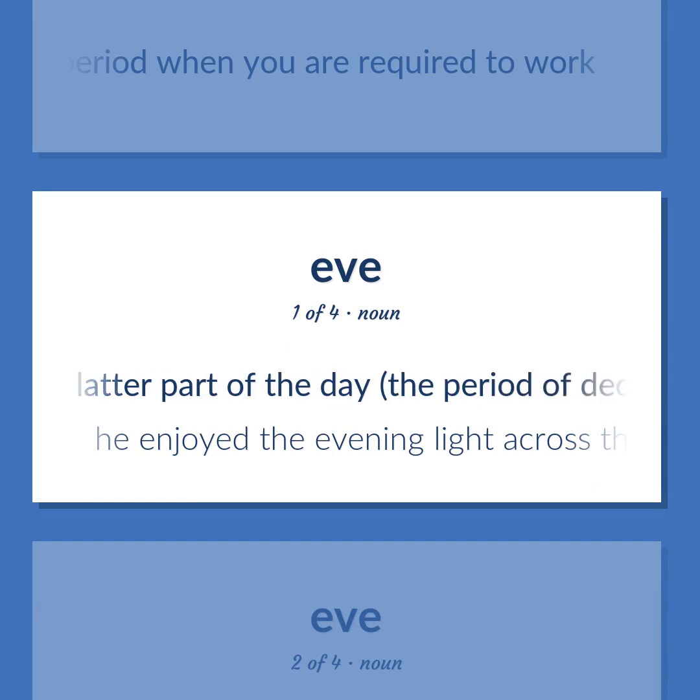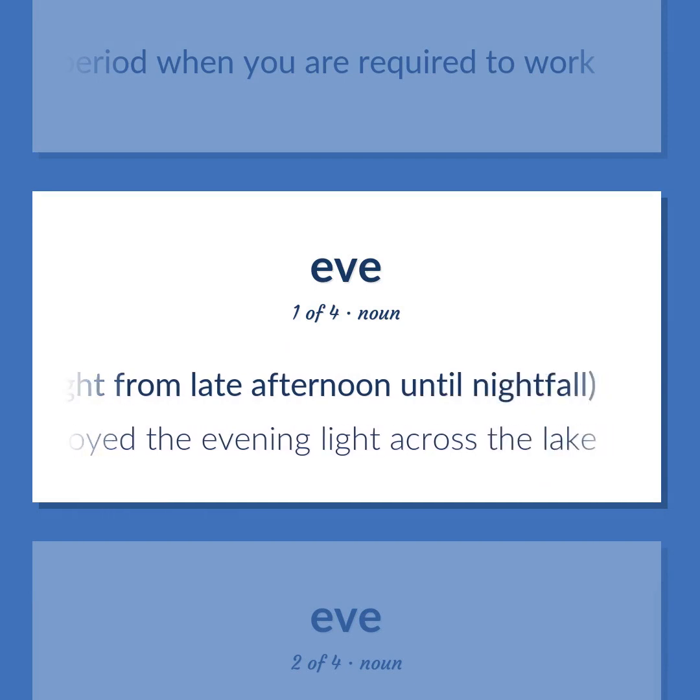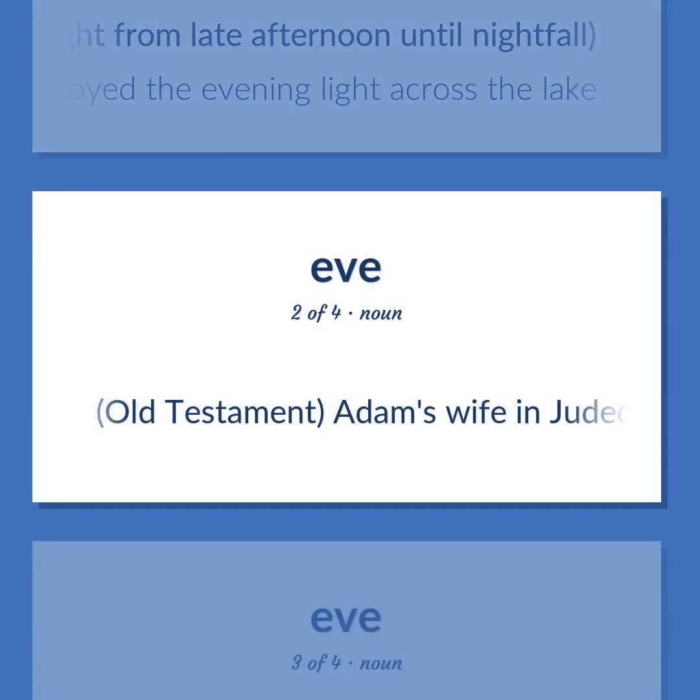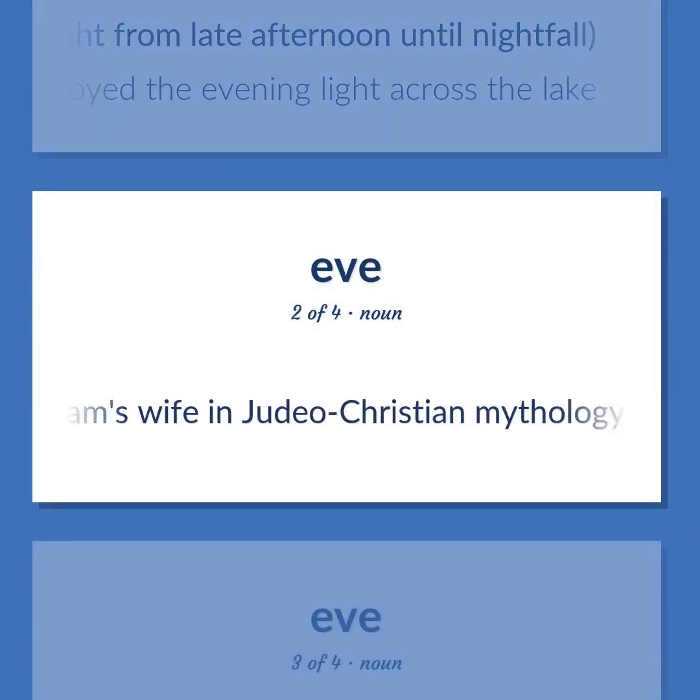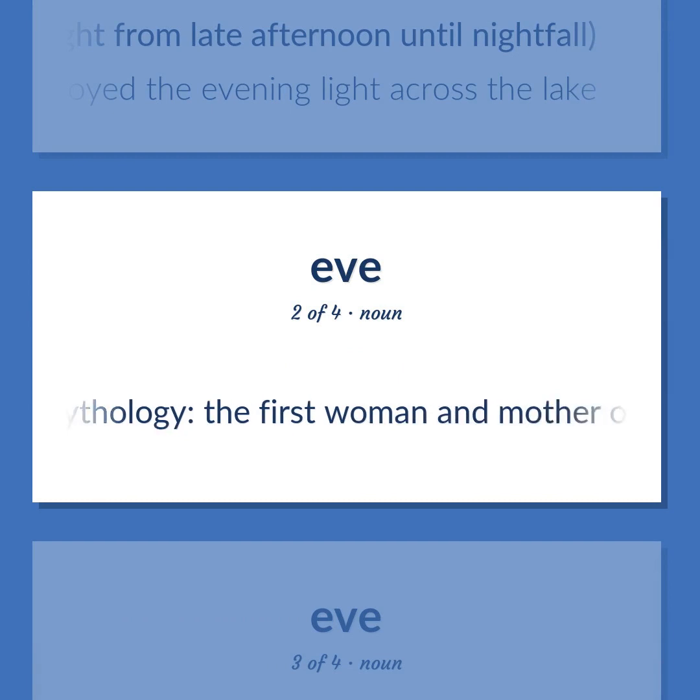The latter part of the day, the period of decreasing daylight from late afternoon until nightfall. He enjoyed the evening light across the lake. Old Testament. Adam's wife in Judeo-Christian mythology. The first woman and mother of the human race. God created Eve from Adam's rib and placed Adam and Eve in the Garden of Eden.